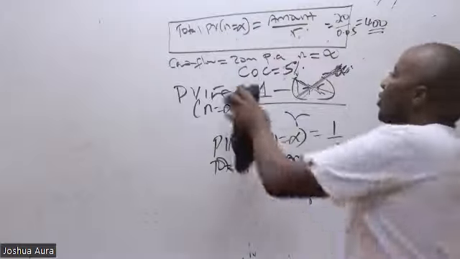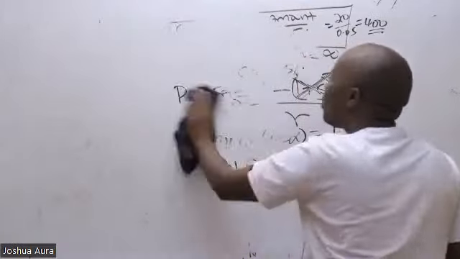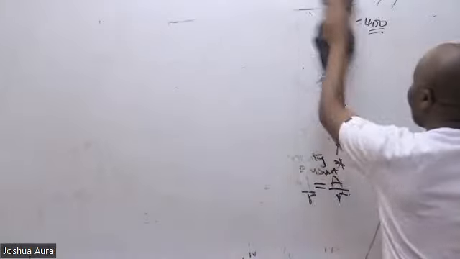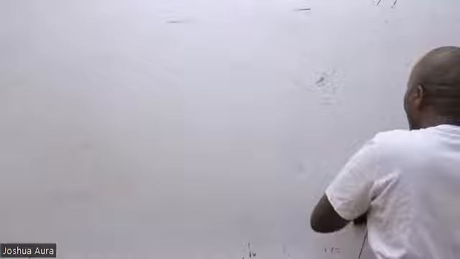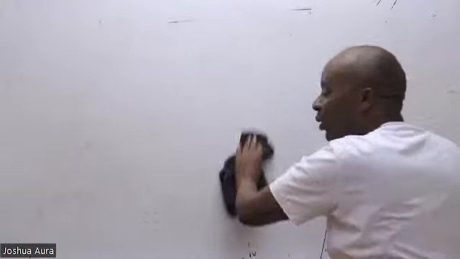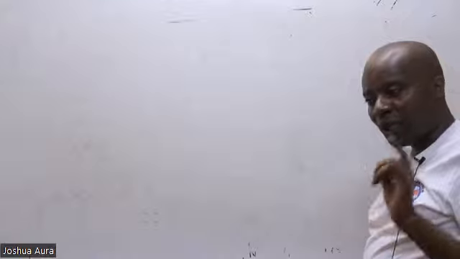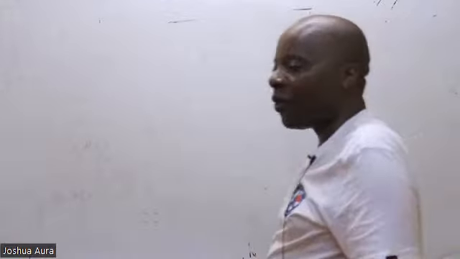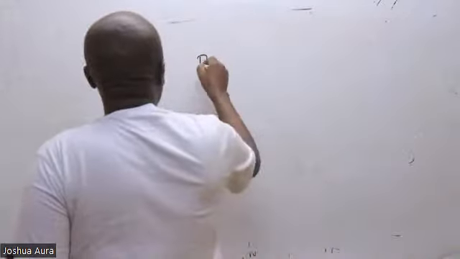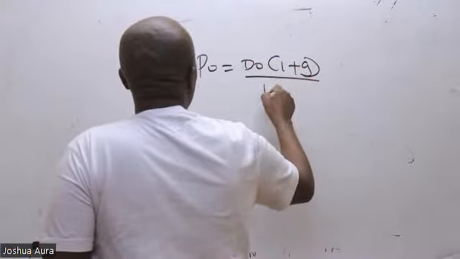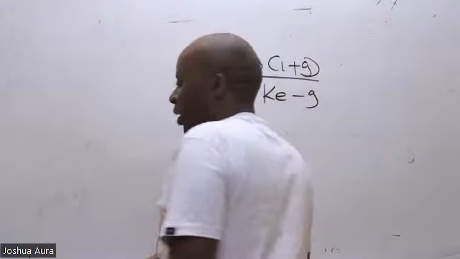Great. Now, ladies and gentlemen, please listen to me very well. This formula is so important to me because I'll use this particular formula also for valuation of securities. To get the value of our securities, we normally say P0 equals D0 times 1 plus g all over Ke minus g.